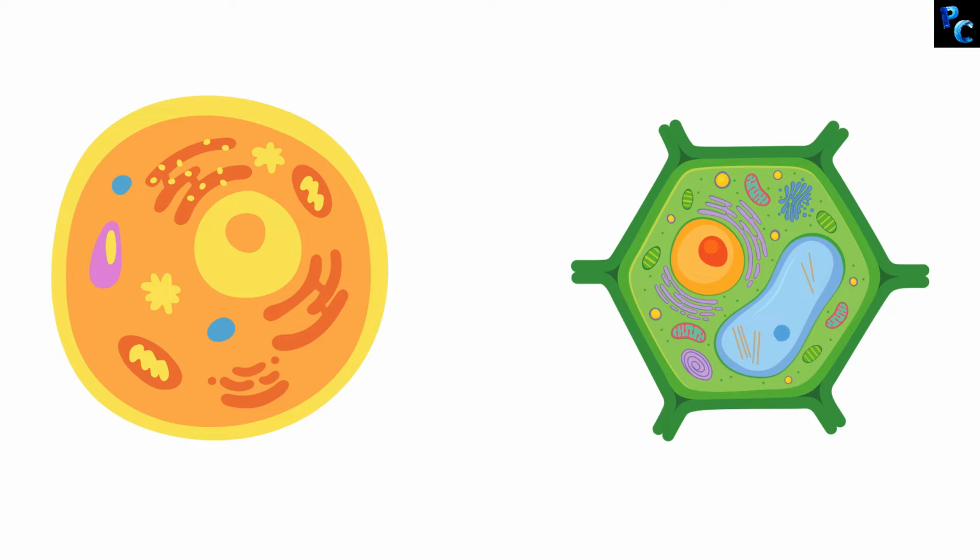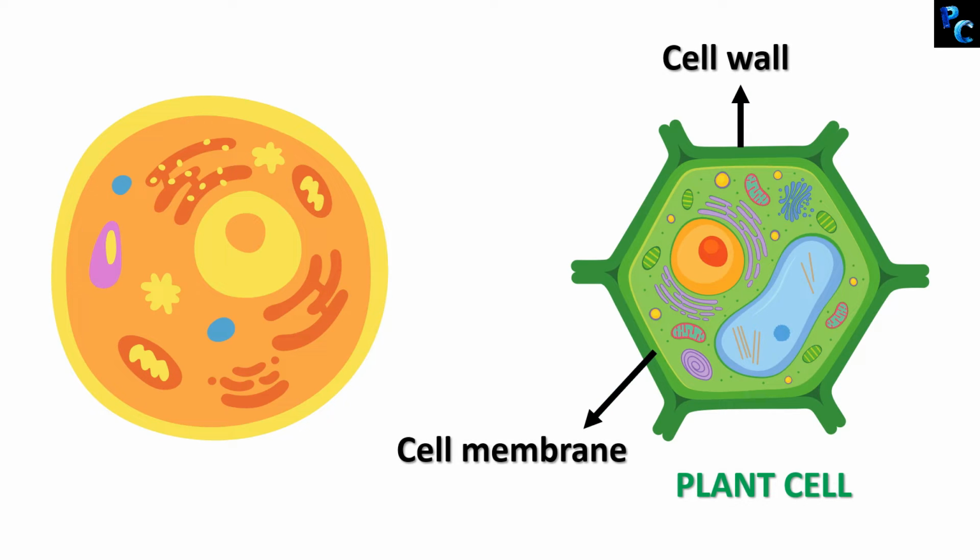Here is a diagram of an animal cell and a plant cell. Can you tell me which one is plant cell, the yellow one or the green one? Obviously, the green one is the plant cell. Why? Because it has the cell wall and inside it is the cell membrane. So the yellow one is the animal cell. It has the outer covering, the cell membrane, but it does not have the cell wall.